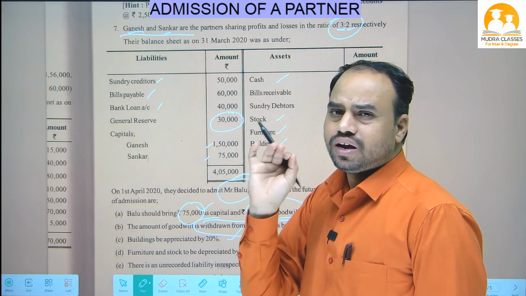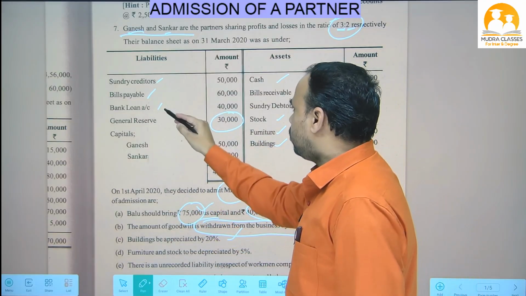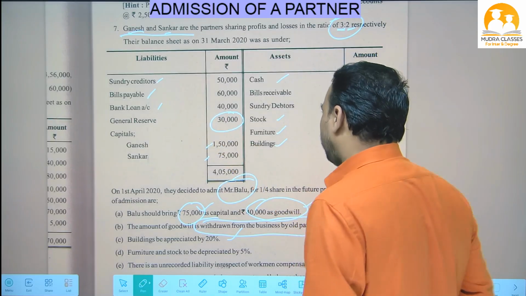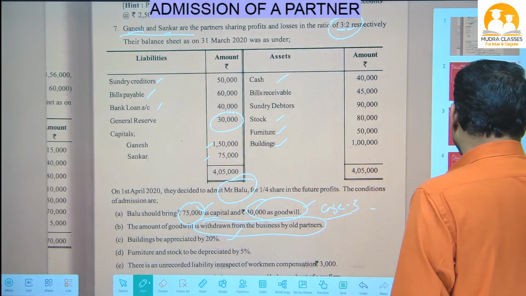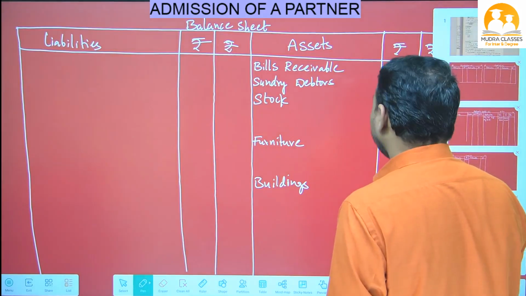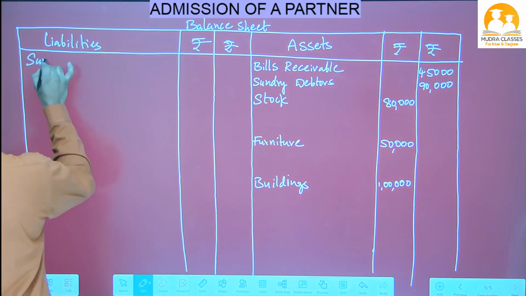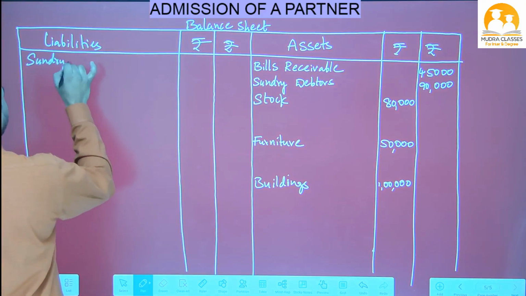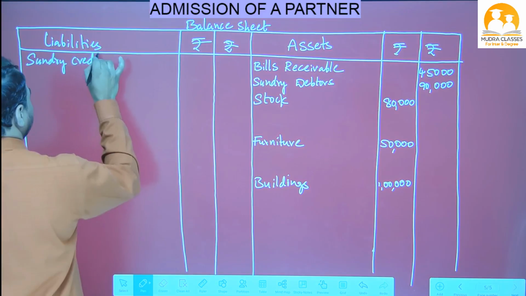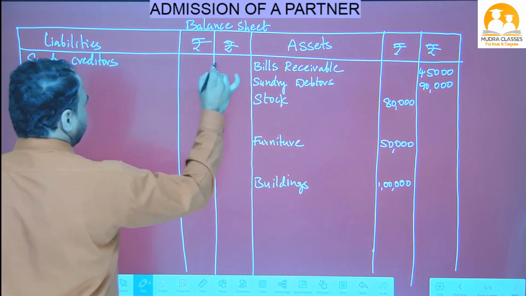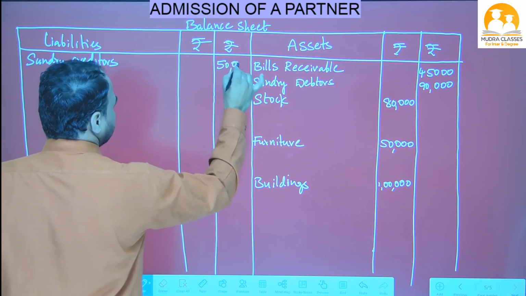Liability side in the answer, no need to change anything. So first of all, salary creditors 50,000 given, salary creditors outer column directly 50,000.